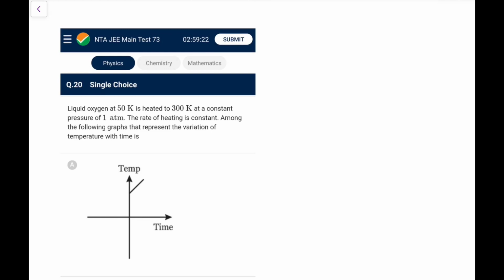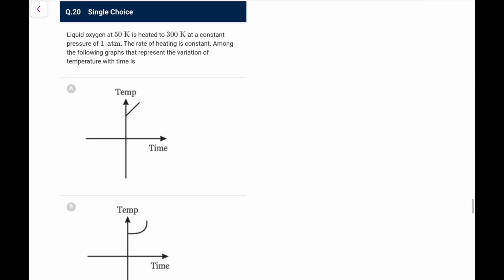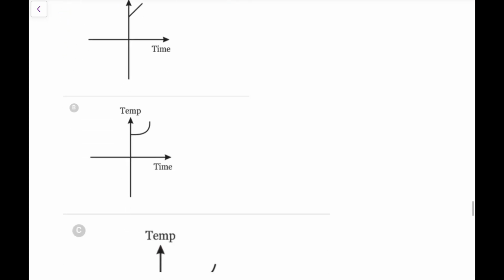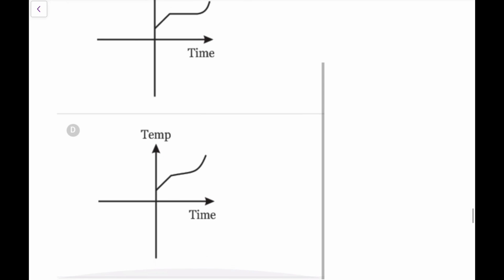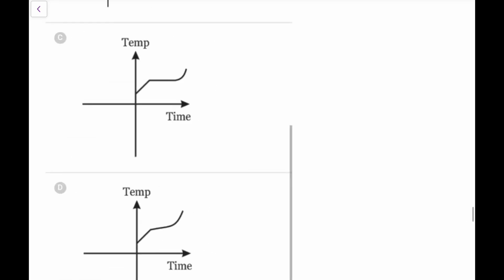If you know it, I doubt how many of you will be remembering this. Liquid oxygen at 50 Kelvin is heated to 300 Kelvin at a constant pressure of 1 atm. The rate of heating is constant. Among the following graphs, which represents the variation of temperature with time? We know as the temperature keeps on increasing, its phase will change, because at 50 Kelvin it is liquid and at 300 Kelvin it would be gas. So there will be a phase transformation, so there would be a flat line in between.